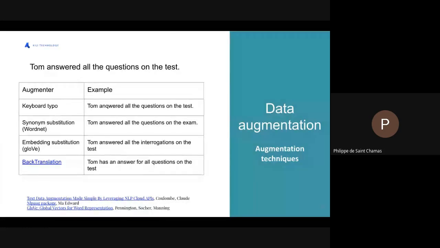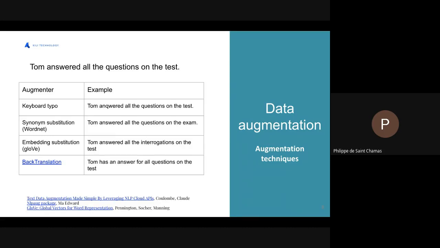But there are also techniques such as synonym substitution, where we will, in our use case, use the WordNet dictionary. And you can see there also an example where the word test was replaced by the word exam.